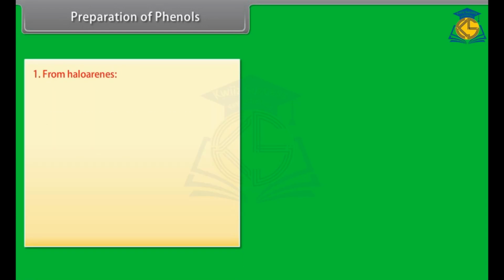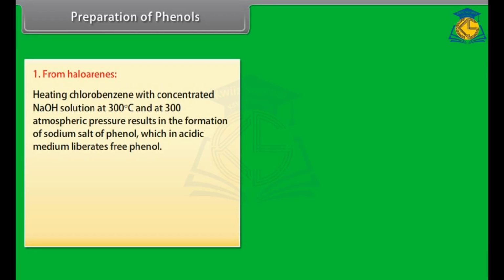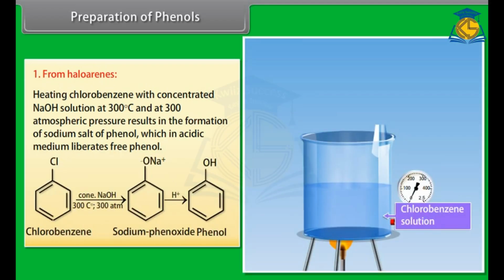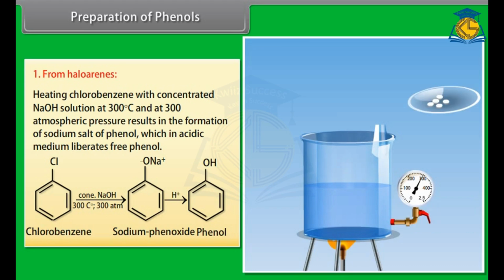Preparation of phenols from haloarenes. Heating chlorobenzene with concentrated sodium hydroxide solution at 300 degrees Celsius and 300 atmospheric pressure results in the formation of sodium salt of phenol, which in acidic medium liberates free phenol. Concentrated NaOH is mixed with chlorobenzene at 300 degrees Celsius and 300 atmospheric pressure, resulting in the formation of sodium phenoxide, and then by providing an acidic medium it gives phenol.